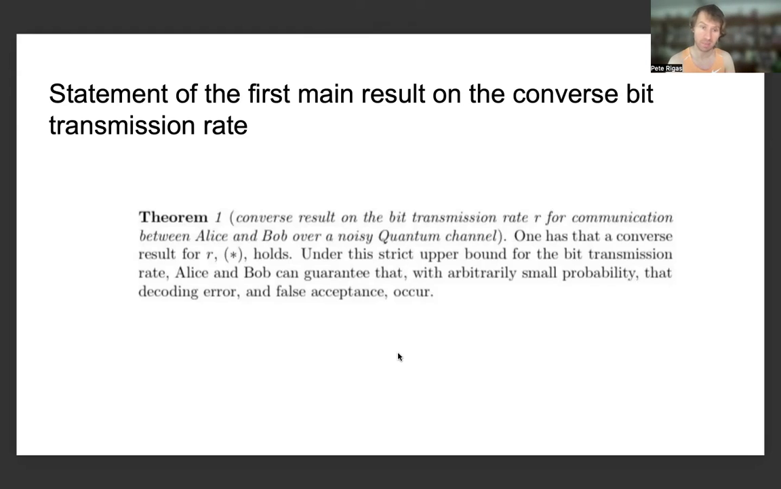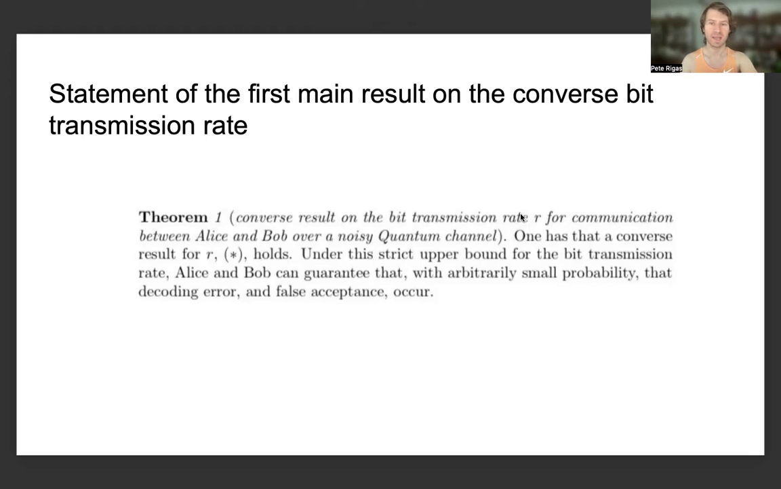So this is the statement of the first result, exactly as it appears in the upcoming preprint, namely Theorem 1: the converse result on the bit transmission rate R for communication between Alice and Bob over a noisy quantum channel. One has that the converse result for R star holds, where R star is given by the expression in terms of those log factors that I gave in the previous slide, and that has been in every presentation of the series.